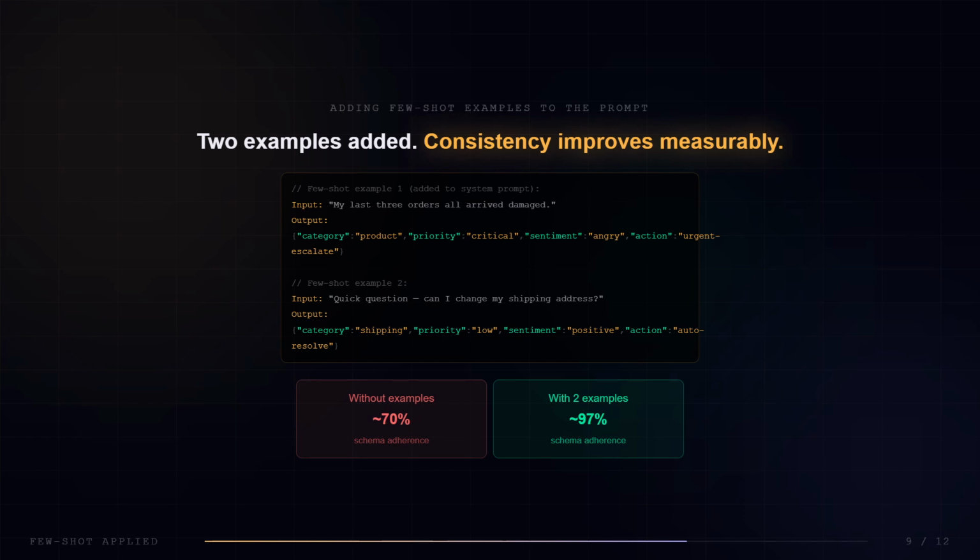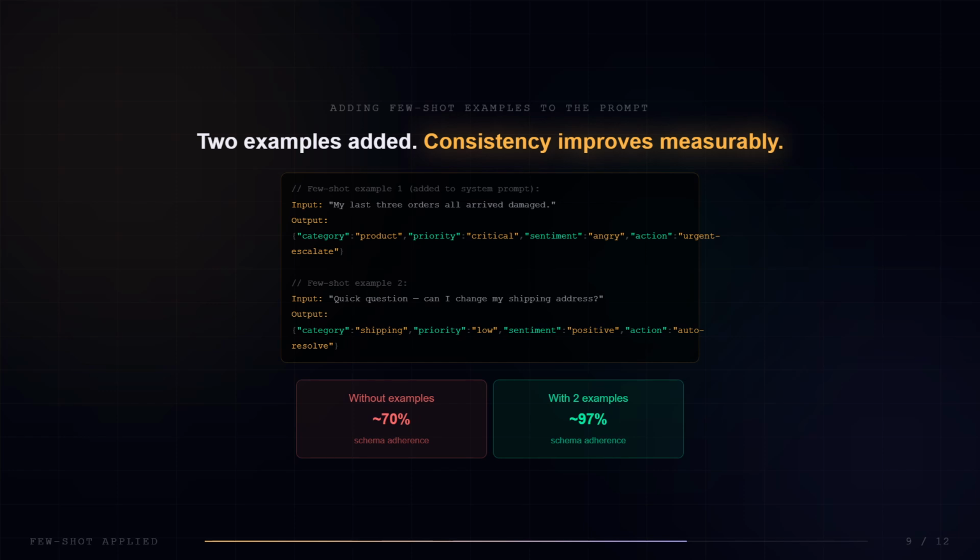We now add 2 few-shot examples to the classifier prompt. Example 1. Input. My last 3 orders all arrived damaged. Output, category product, priority critical, sentiment angry, action urgent escalate. Example 2. Input. Quick question. Can I change my shipping address? Output, category shipping, priority low, sentiment positive, action auto-resolve. 2 examples. That is the entire edition.